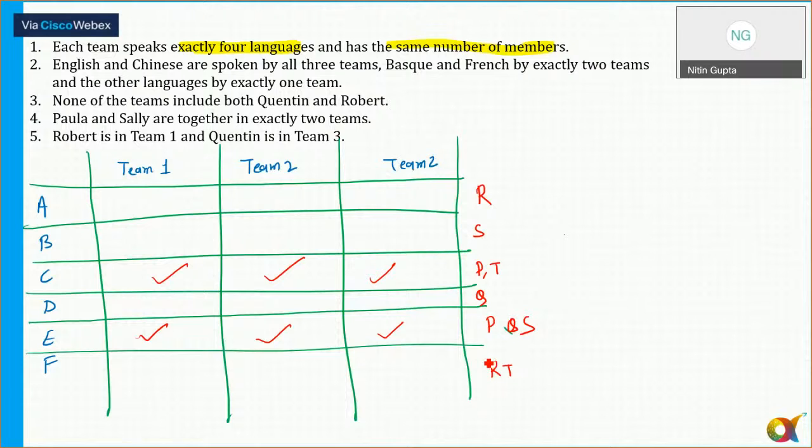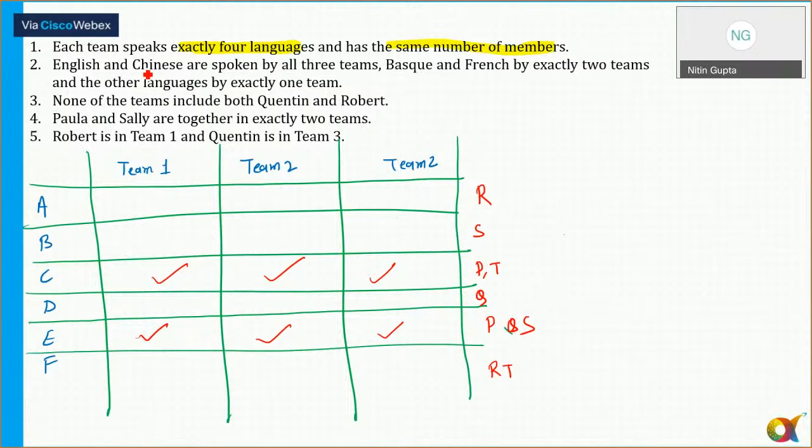Okay. So Chinese, team one, team two, team three. But who is speaking Chinese in which team? We are not sure. It can be either P or T, or it might be possible that both P and T are speaking Chinese. Same thing for English. All the three teams are speaking English, but who is speaking English in which team? Whether it is P, Q, or S, we are not sure. So just leave it here.